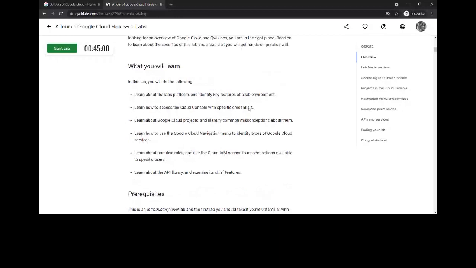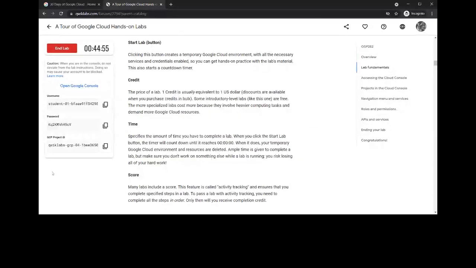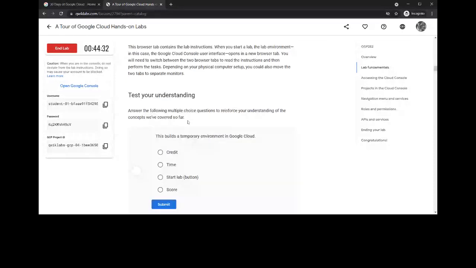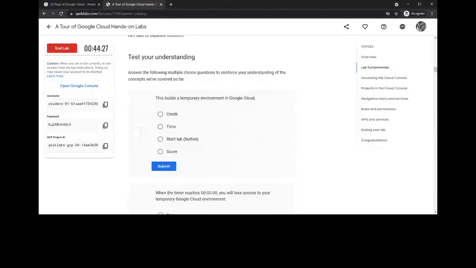After starting the lab, on the left pane of the page you'll get the Open Google Console button, your username, which is the temporary Google account you get by starting the lab, the password, and the GCP project ID. Let's start by answering the questions. This builds a temporary environment in Google Cloud.